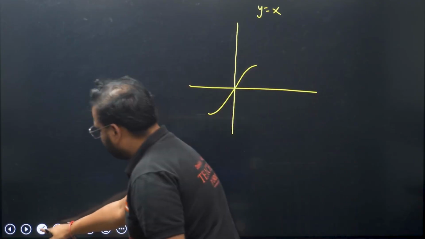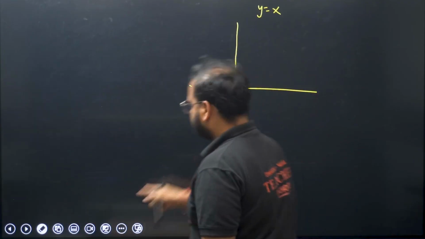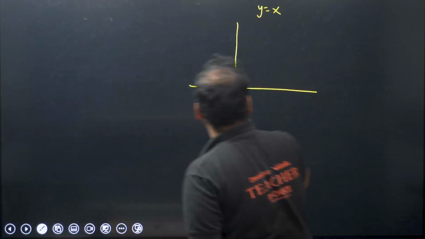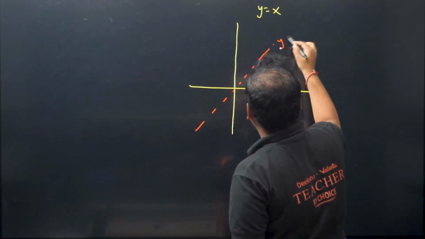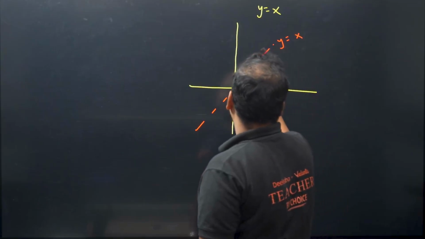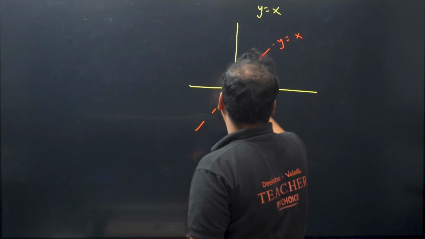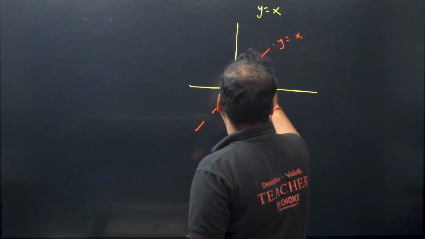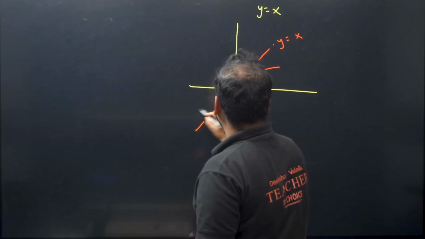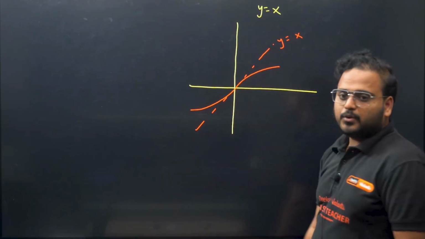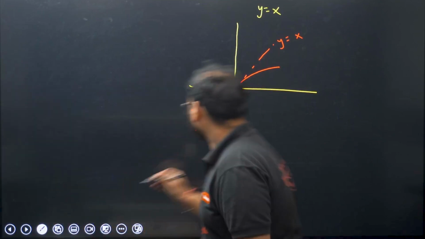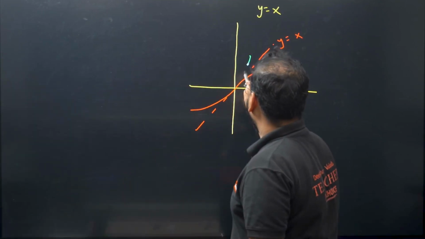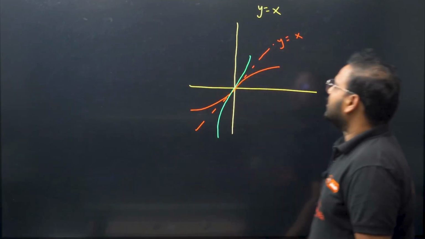It's not accurate. I'll draw the line first. This is your line y equal to x. The curve is like this over here. This is your curve y equal to sin x. Sin inverse will be this. This is your sin inverse.